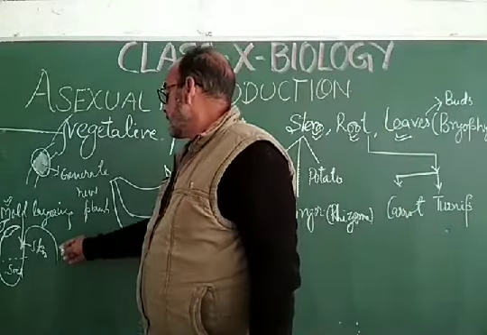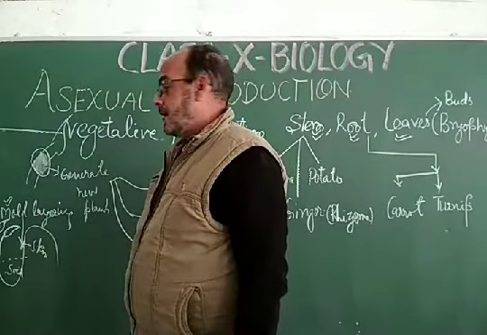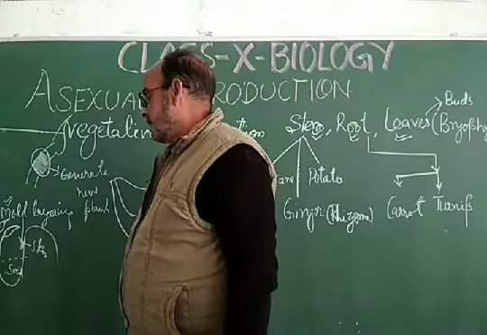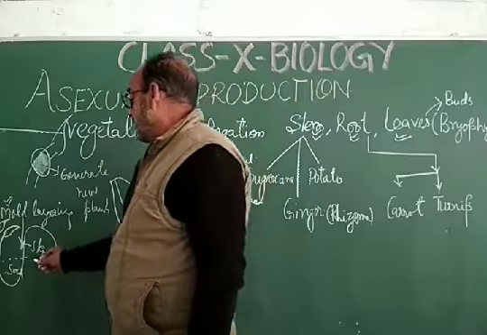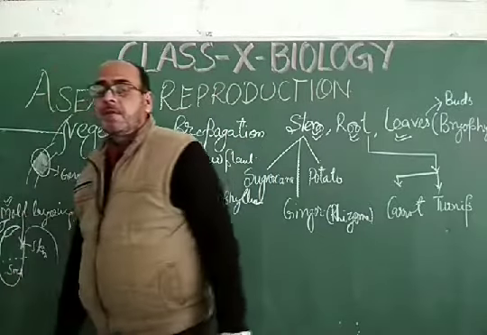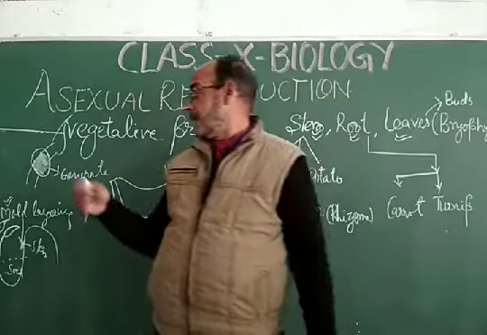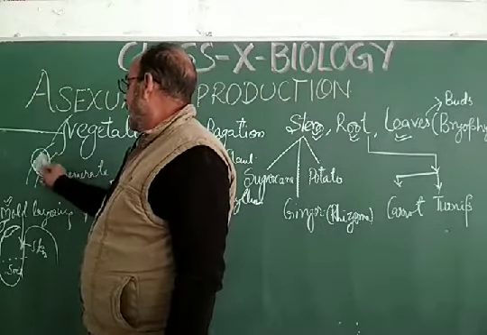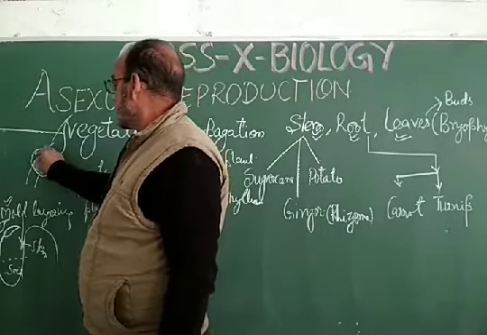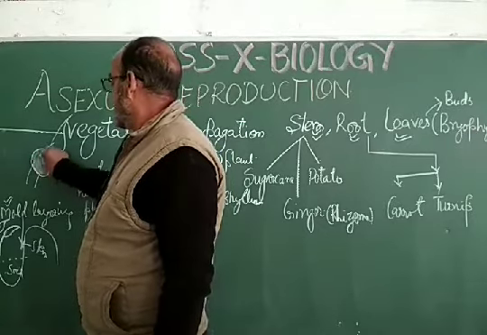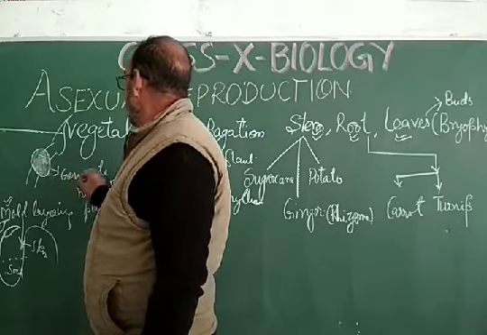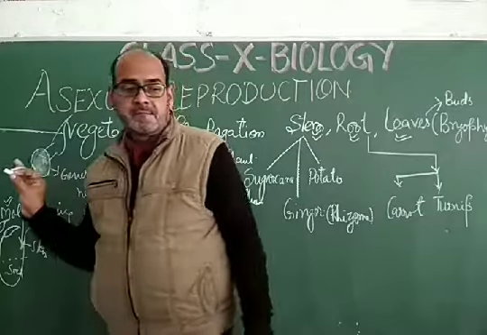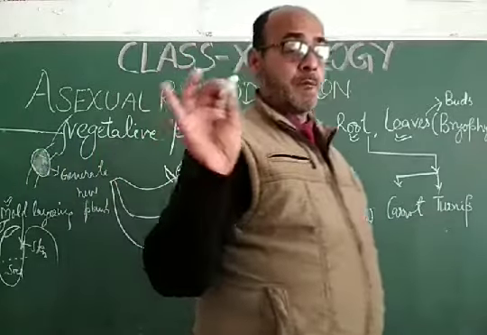Take the stem of the plant and mold it into the soil, then the molded part will be able to generate a new plant. Now air layering. In air layering, if any aerial part of the plant stem gets cut and it gets layered with nutritional substance and soil, then this layered part will be able to generate a new plant. So these are the types of vegetative propagation.